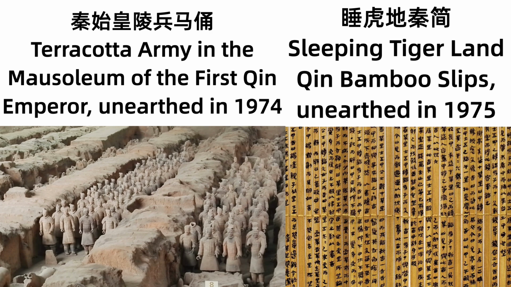Sleeping Tiger Land in Chinese is called 睡虎地. The bamboo slips found in that place have some laws of the Qin Dynasty written on them. This is from the grave of an official in the Qin Dynasty. So it talks about a lot of official events and some laws of the Qin Dynasty.